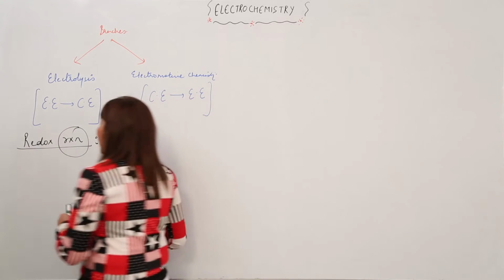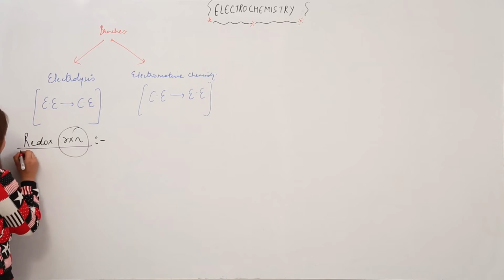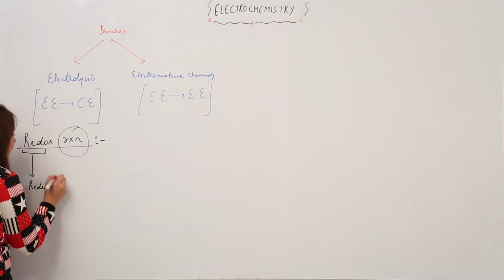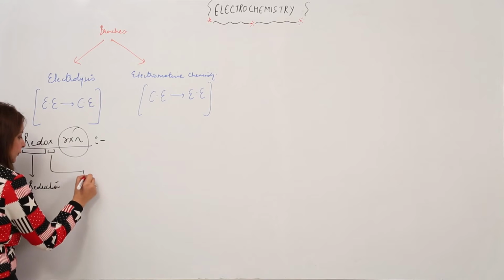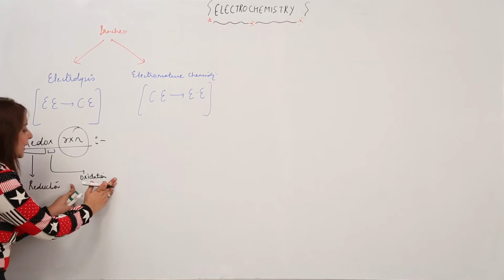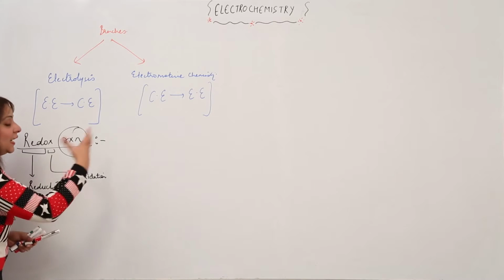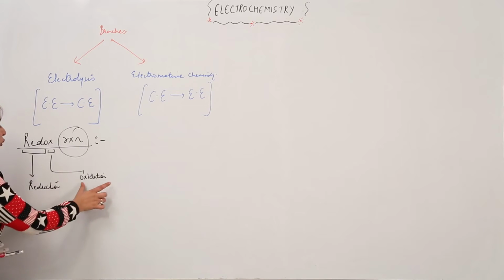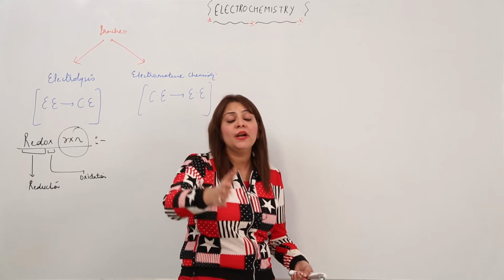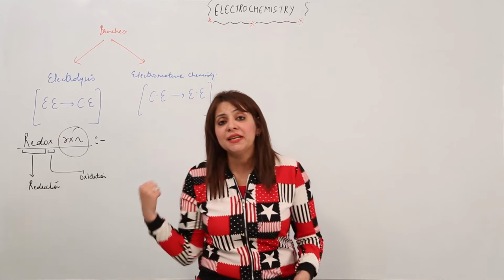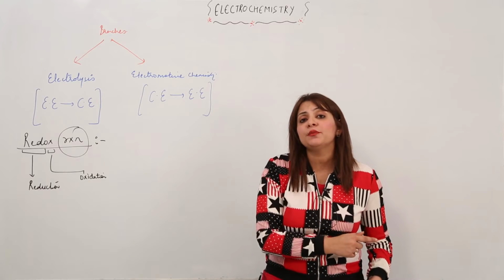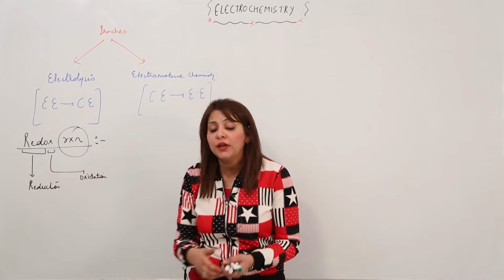This redox reaction is actually formed from, as the name suggests, RED meaning reduction and OX meaning oxidation. So the redox reaction occurs at the cost of reduction and oxidation. Before starting the redox reaction, we should be familiar with what reduction and oxidation are. There are many concepts which explain reduction and oxidation, but in this chapter we'll be taking into account only the electronic concept. The electronic concept will decide what is oxidation and what is reduction.